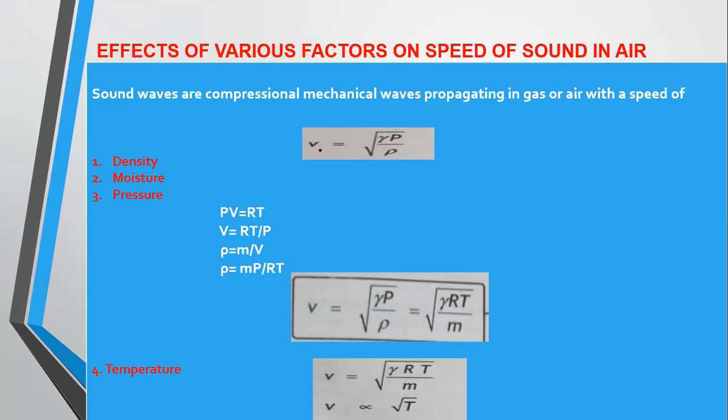The speed of sound in a gas is inversely proportional to the square root of density, if we keep gamma and pressure constant. So V is inversely proportional to the square root of density. Like hydrogen is a light gas, while oxygen is denser. The density of oxygen is greater than that of hydrogen, so in oxygen the speed of sound will be smaller as compared to hydrogen.